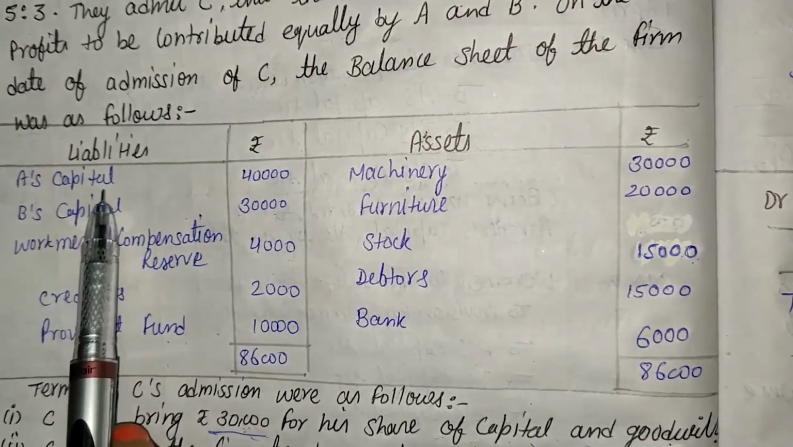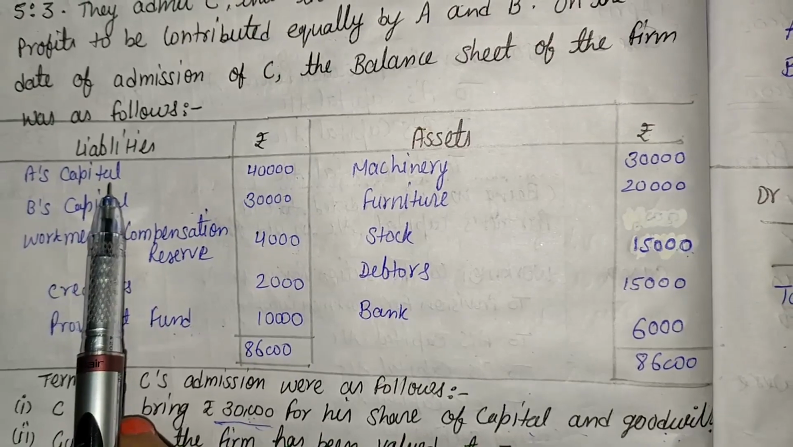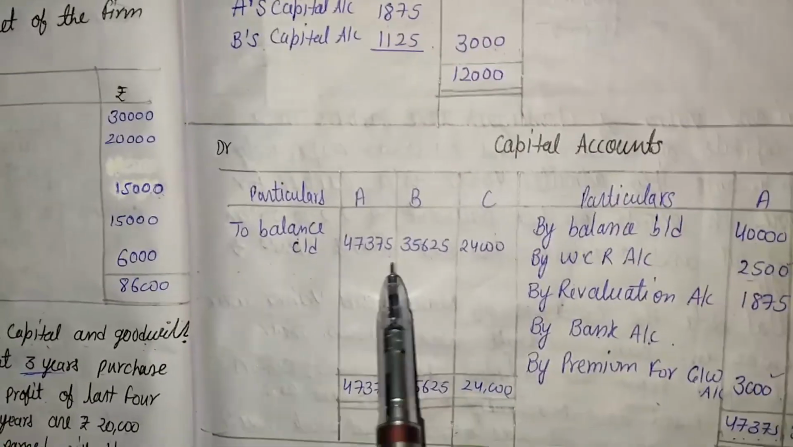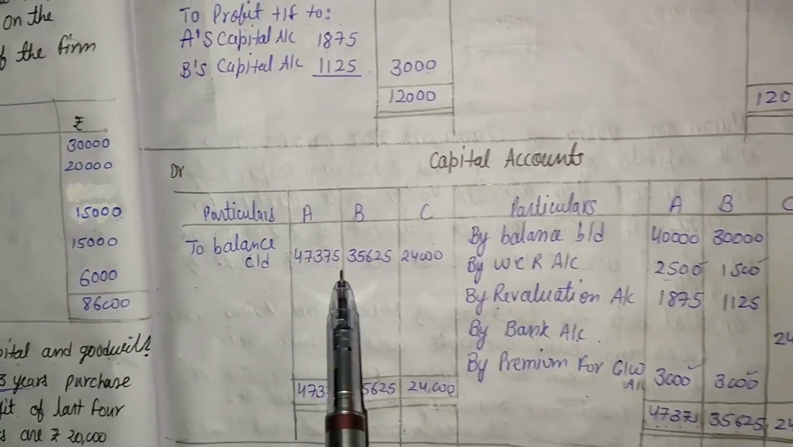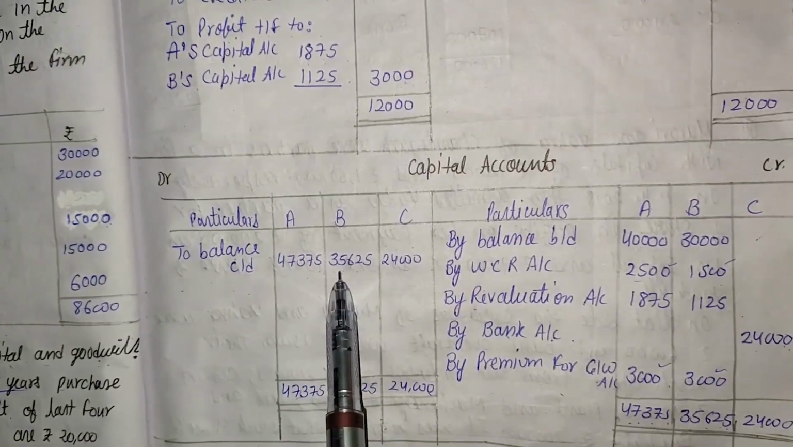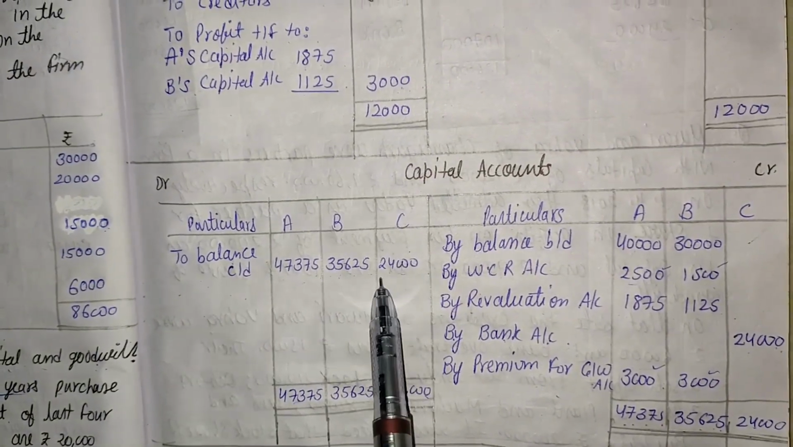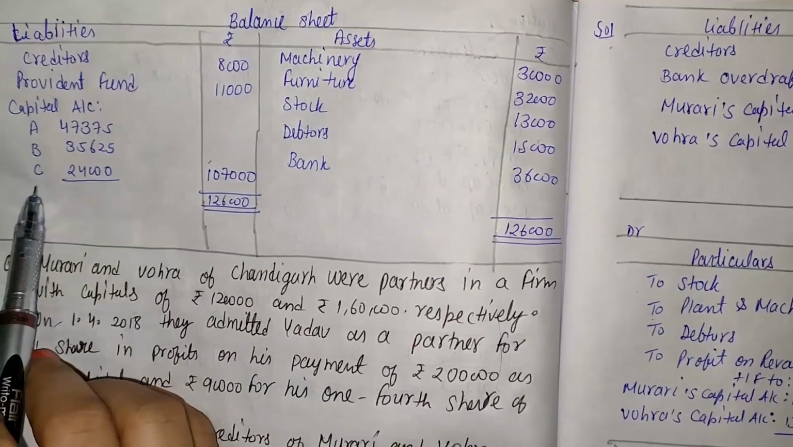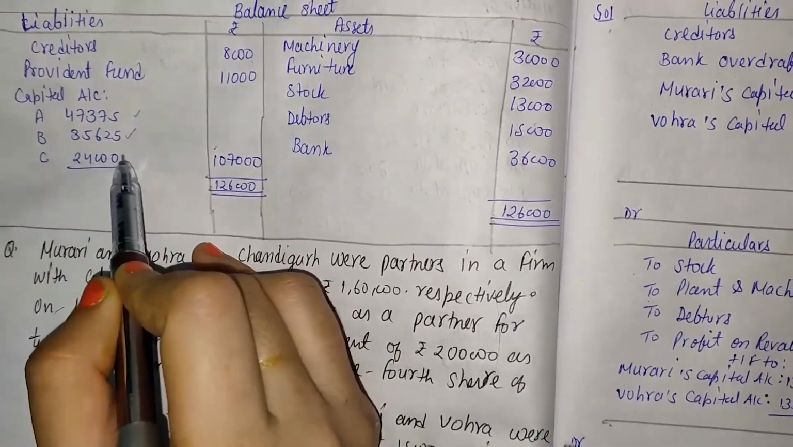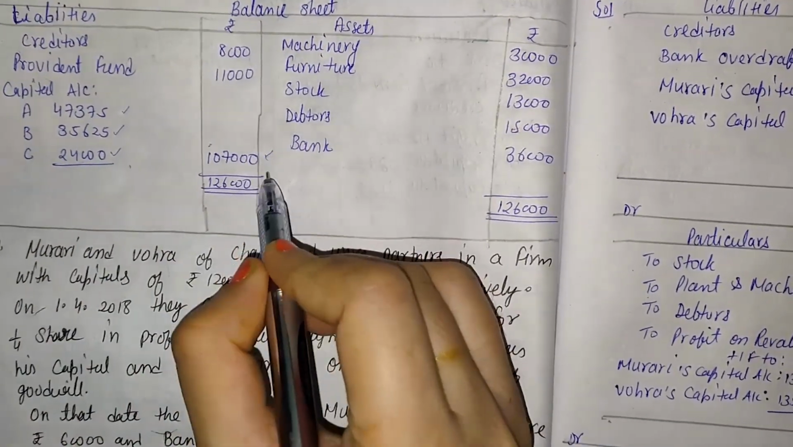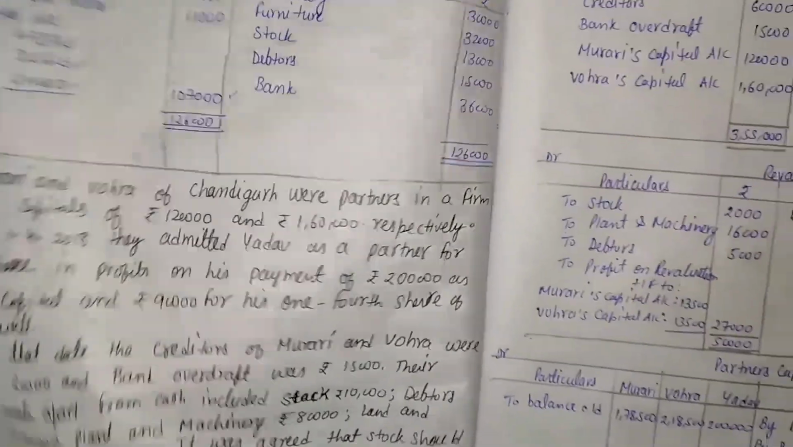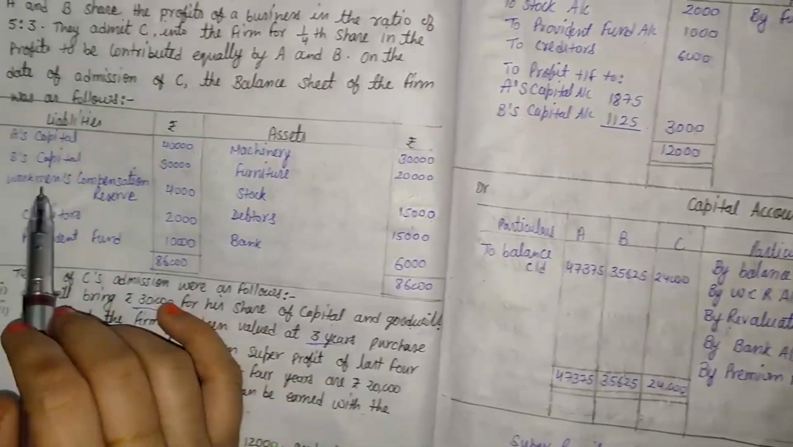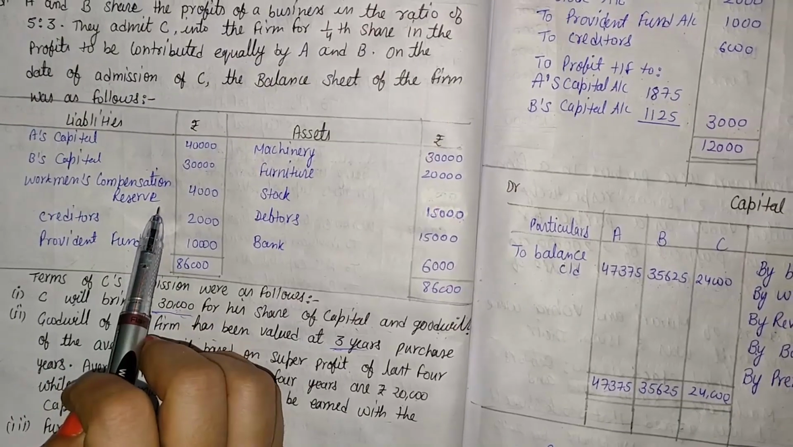So what is the capital value? We can take that value from the capital account. Here it is, balance c/d. Then A's capital value is 47,375, B's capital value is 35,625 and C's capital value is 24,000. Here in the balance sheet, capital account shows A's capital, B's capital and C's capital, and after totaling we get 1,07,000.